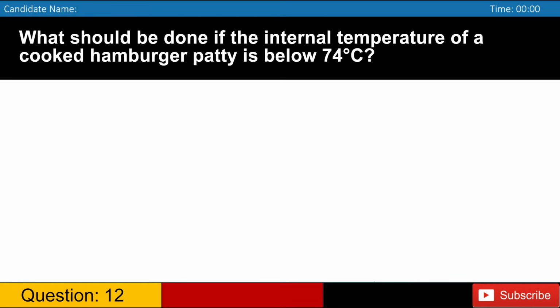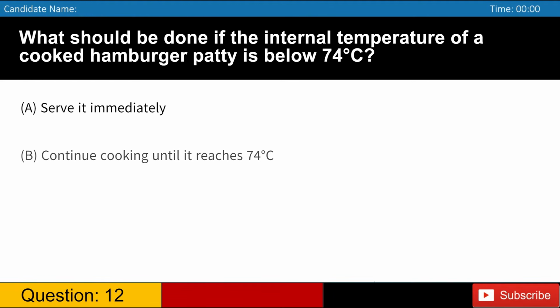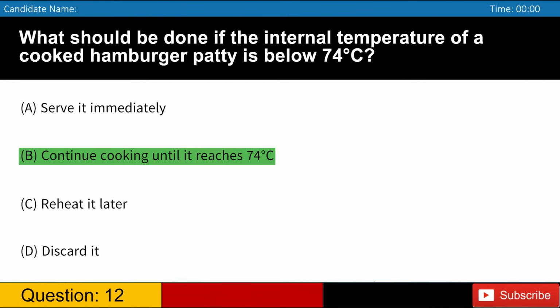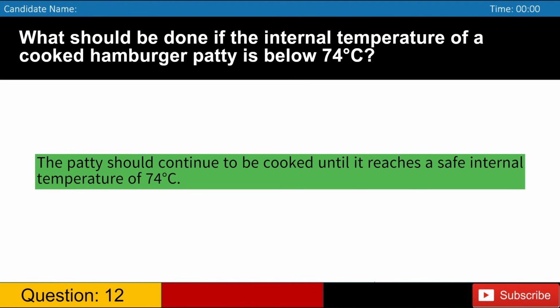What should be done if the internal temperature of a cooked hamburger patty is below 74 degrees Celsius? A. Serve it immediately. B. Continue cooking until it reaches 74 degrees Celsius. C. Reheat it later. D. Discard it. Answer: B. The patty should continue to be cooked until it reaches a safe internal temperature of 74 degrees Celsius.